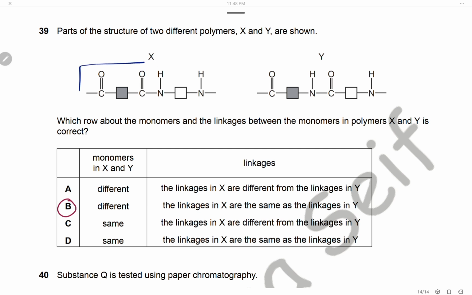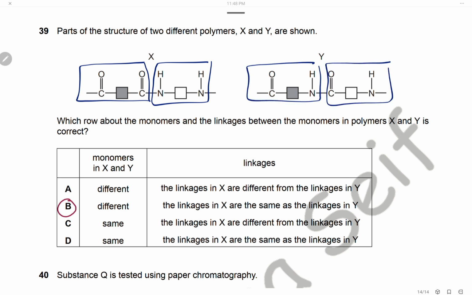The monomer in X has 2 monomers. This is the first monomer and this is the second. And here in Y, these are the monomers. As we can see, they have different monomers. So the monomers in X and Y are different, but they have the same linkage, which is the amide linkage. That's why the answer is B.